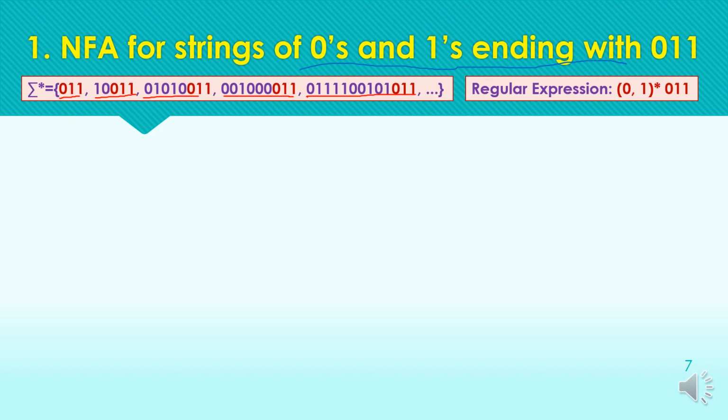Here the star means 0 or more, meaning any combination of 0s or 1s: a single symbol, double symbol, any other symbols or no symbol, but the string must have 0, 1, 1 as the last 3 symbols. Only then will the string be accepted. So this regular expression represents the same question statement.